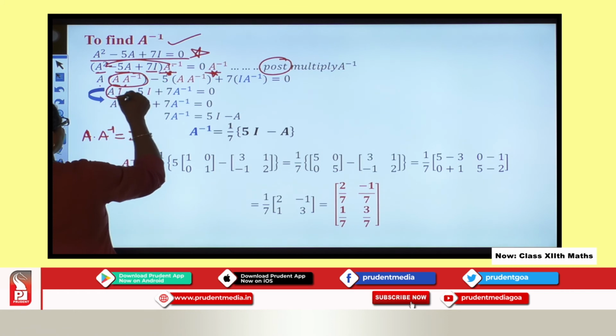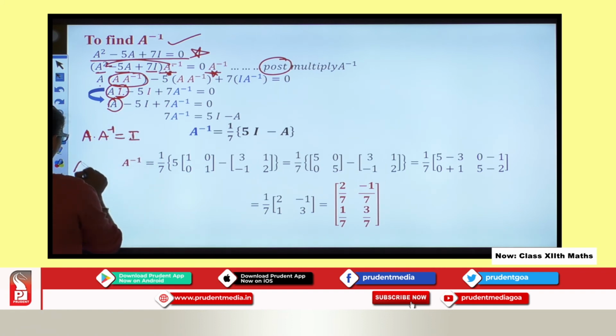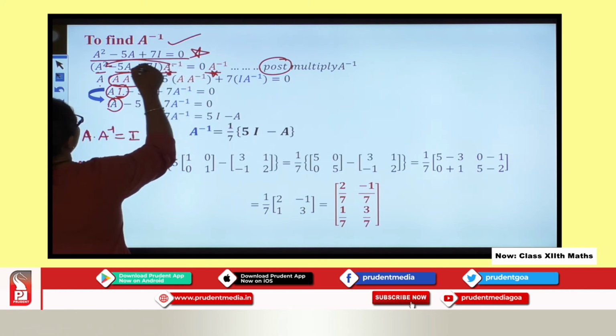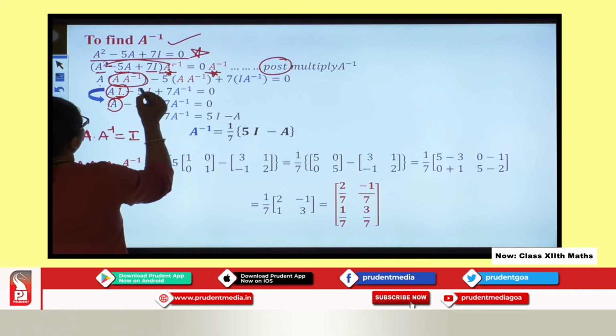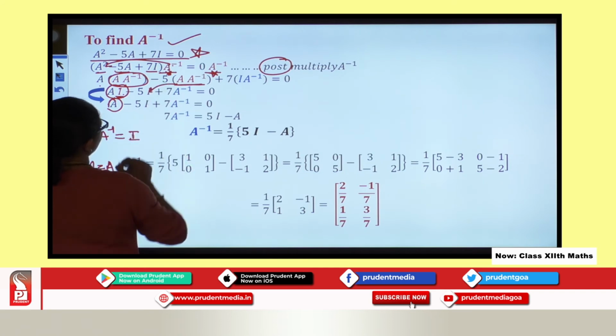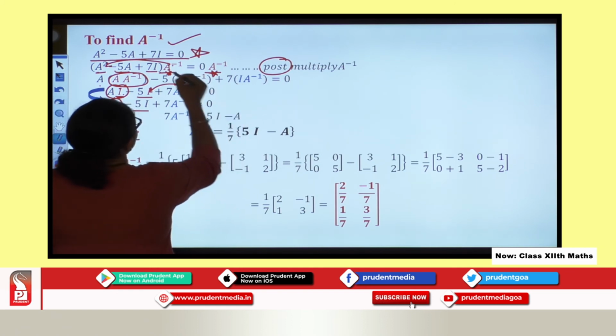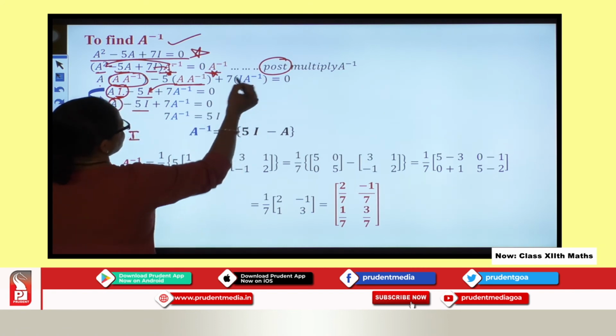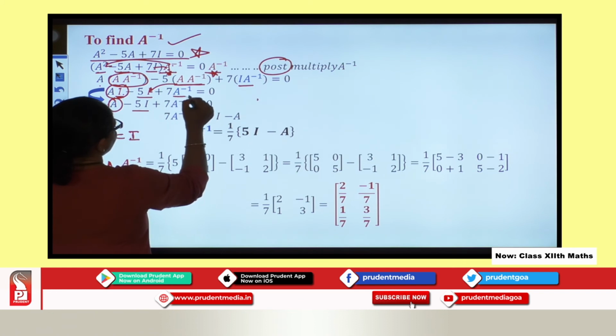Again when I proceed further, A into I is A. Why? Because A into 1 is always the original matrix A. So we proceed further here. Now A inverse into minus 5A. So what will happen here? You can see A into A inverse will give you I. So now it is minus 5I, so I leave it as it is. Now 7 into I. So what will happen? You can see A inverse into I will give you just A inverse.